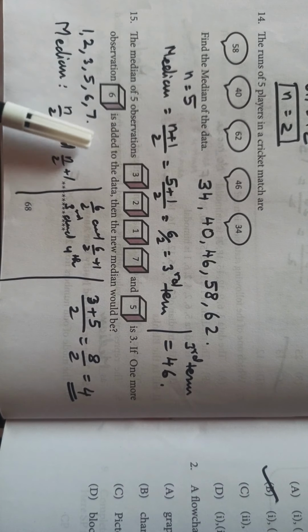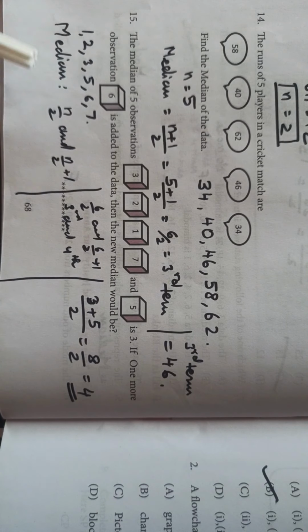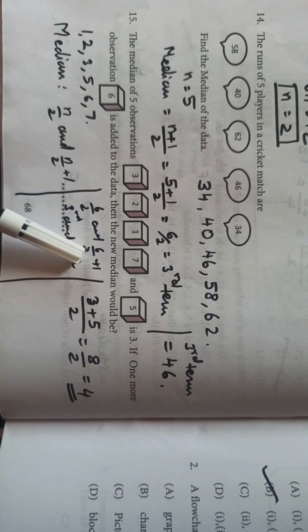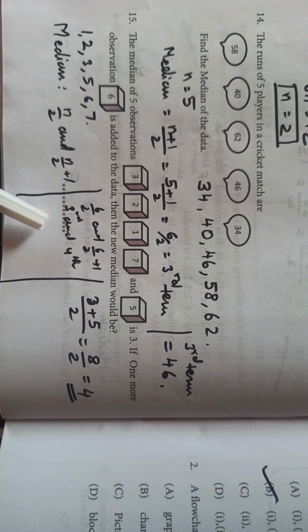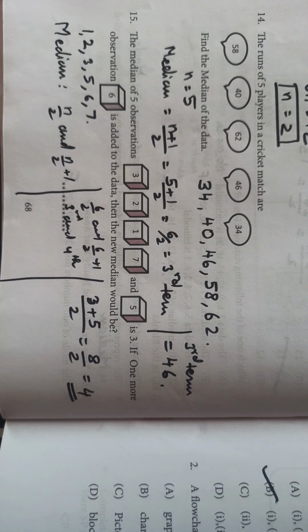The median of 5 observations 3, 2, 1, 7, 5 is 3. If one observation, 6, is added to the data, then the new median would be... So 6 is being added in between. So median is n by 2 and n by 2 plus 1, so 6 by 2 and 6 by 2 plus 1, that is the 3rd term and 4th term. So 3 plus 5 by 2 is equal to 4.